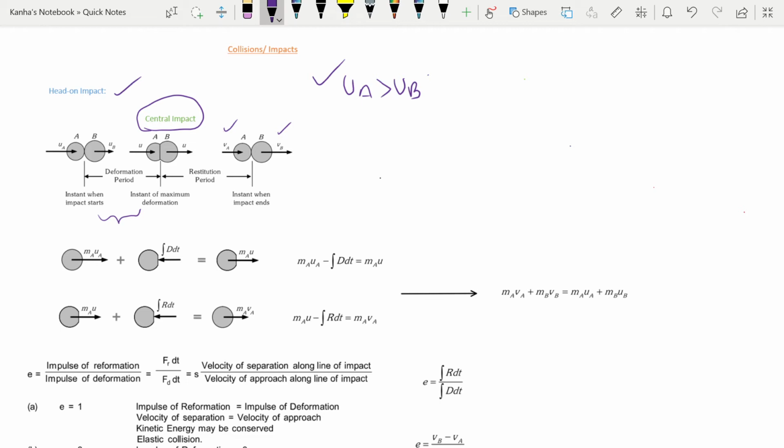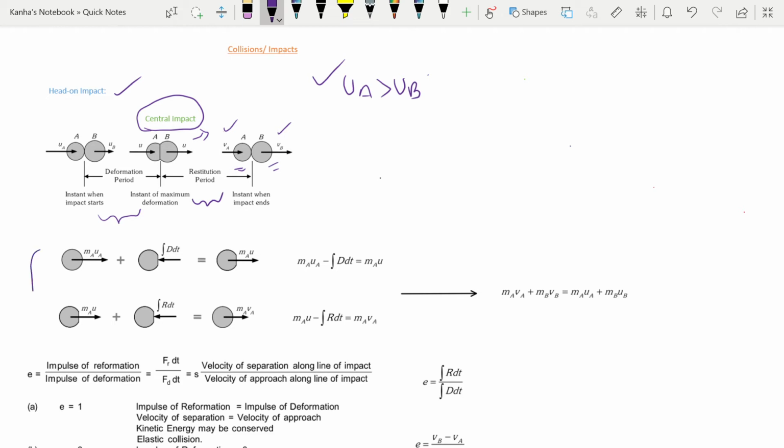So VA will start to decrease and VB will start to increase. This second period is known as the restitution period. Note that if the body is inelastic, then it will keep moving with this common velocity u. There are two phases involved in any impact question.